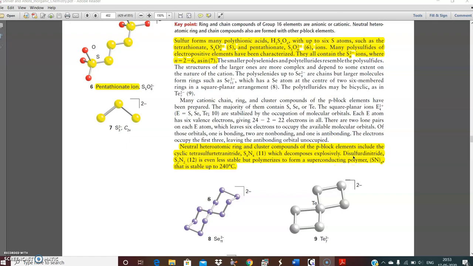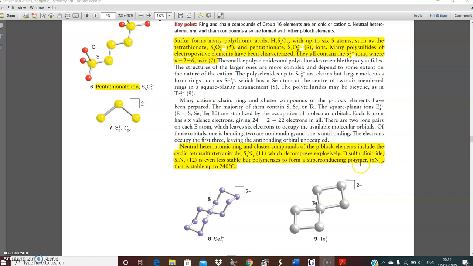Then one exceptional thing is, although this is not included in the syllabus, it is sometimes asked, because this disulfur dinitride is stable and forms the alpha superconducting polymer (SN)x that is stable up to 140 degrees centigrade. This is a superconductor. So if disulfur dinitride is asked, I think this question is going to be during it. So you should remember this.